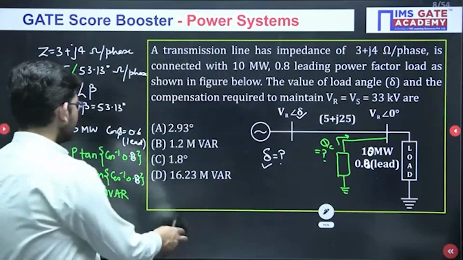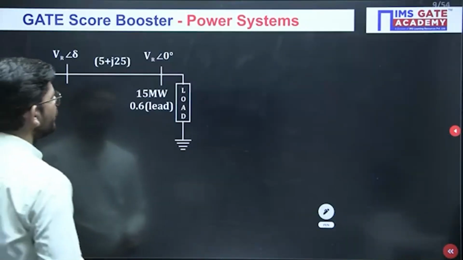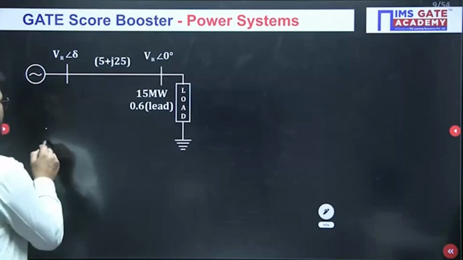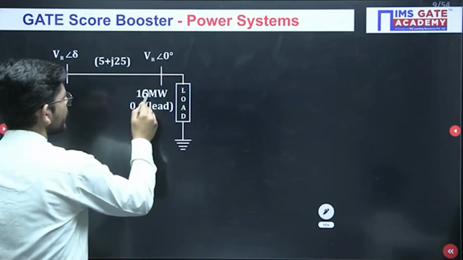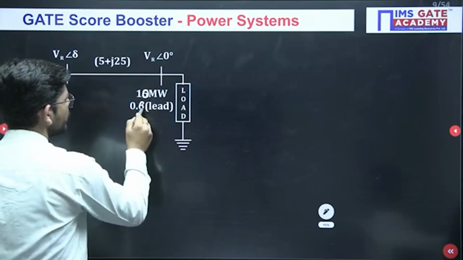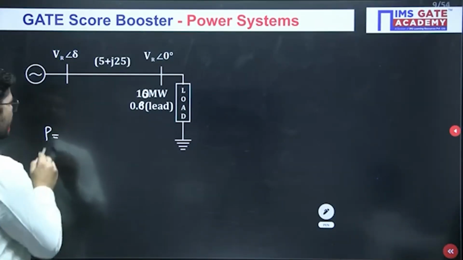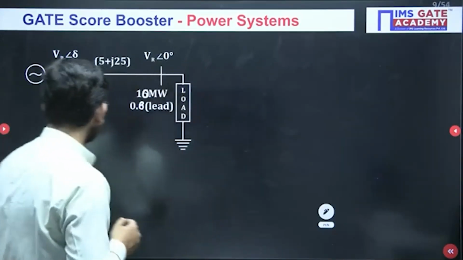Okay, so just see guys, what do we have? We have power given to us. The load which is consuming power, and that power consumed by the load is 10 megawatt. Okay, let me write here 10. So this is 10 and this is 0.8. So you know that the power received by the load, we have a formula for that. So what is the formula of power received by the load?